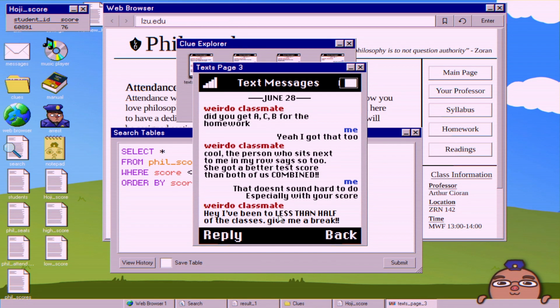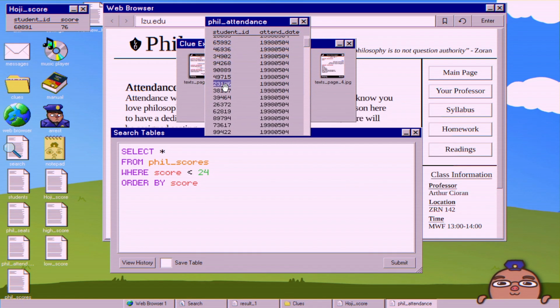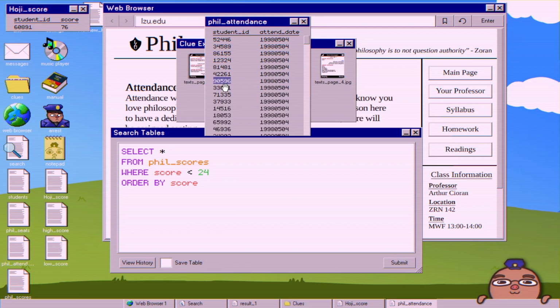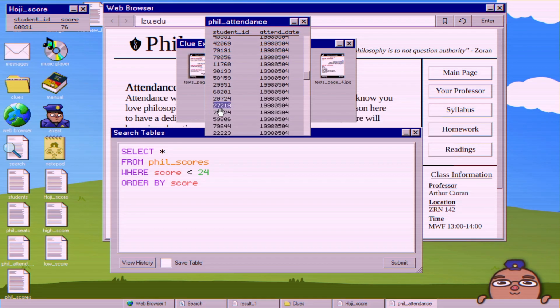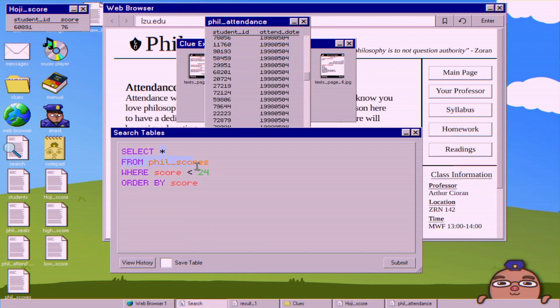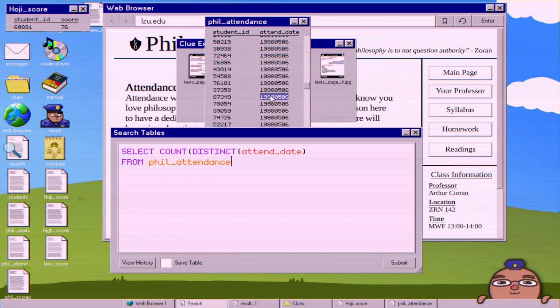It says, I've been to less than half of the classes. We go to attendance here, and it visually looks a little strange when you just look at it, but it's sorting it by date, and then it just has every student ID for that date. And this is one where I very much was confused at how to tackle this and had to consult the Steam discussion pages again. But in order to do this, we need to know how many days there were to begin with. So, I guess you could try to scroll through and manually check, but an easier way to do it is to count the distinct attend dates from the table,